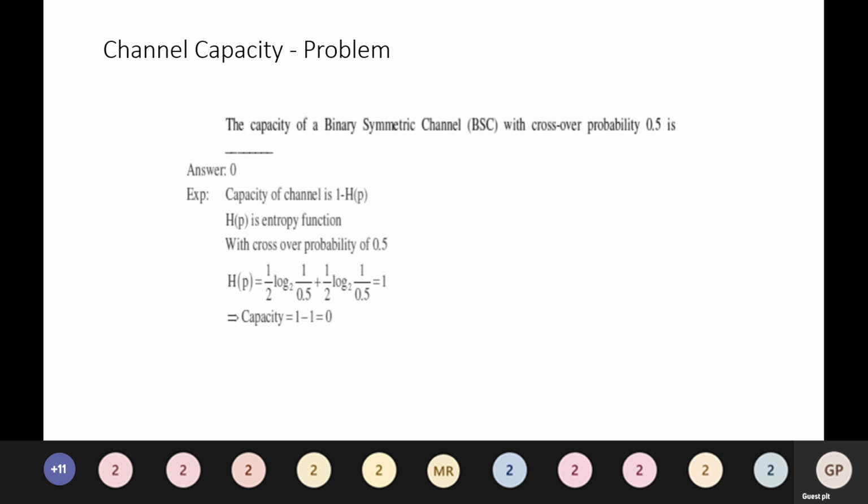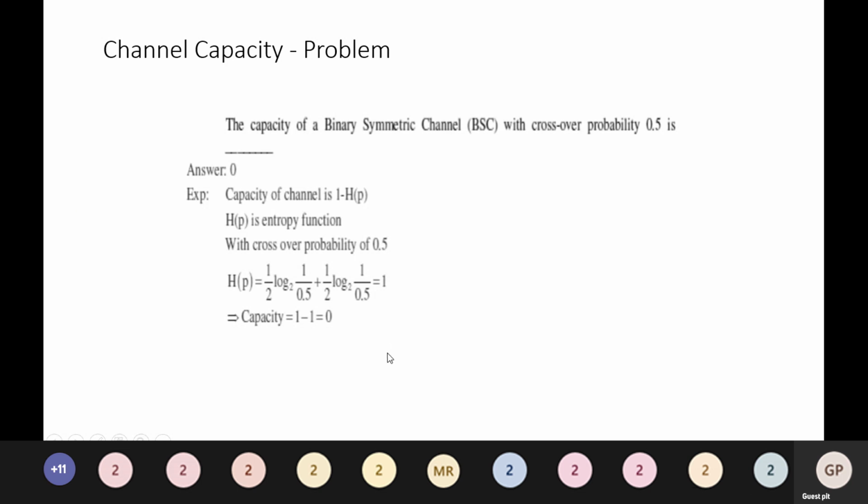Now we compute h of p, which is equal to 1 by 2 log base 2 1 by 0.5 plus 1 by 2 log base 2 1 by 0.5, which is calculated as 1. Hence, capacity is equal to 1 minus 1, which is equal to 0.